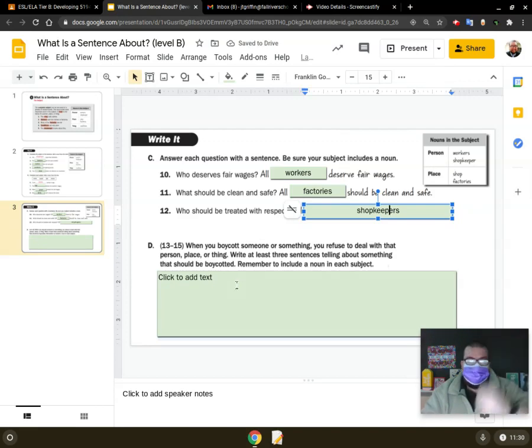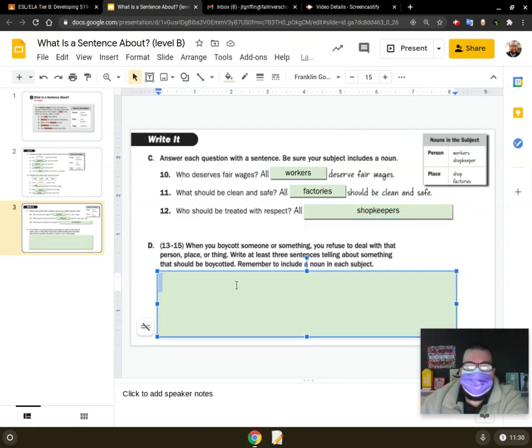Okay. So, for D, when you boycott someone or something, you refuse to deal with that person, place, or thing. Write at least 3 sentences telling about something that should be boycotted. Remember to include a noun in each sentence. So when you boycott something, that means that you're against it, right?